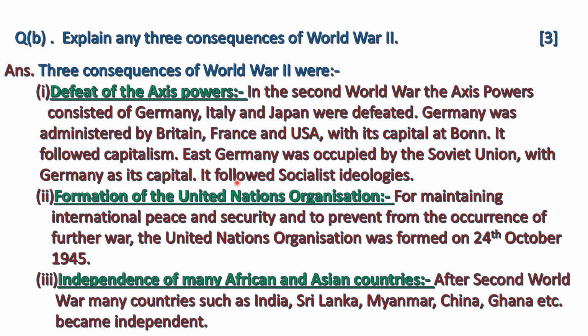It followed socialist ideologies. Then formation of the United Nations Organization for maintaining international peace and security and to prevent the occurrence of further war. The United Nations Organization was formed on 24th October 1945. Independence of many African and Asian countries. After the Second World War, many countries such as India, Sri Lanka, Myanmar, China, Ghana, etc. became independent.